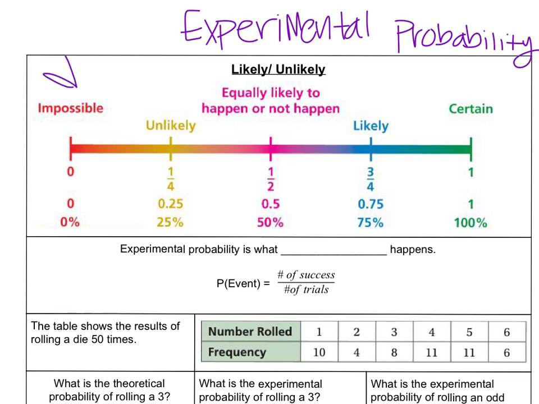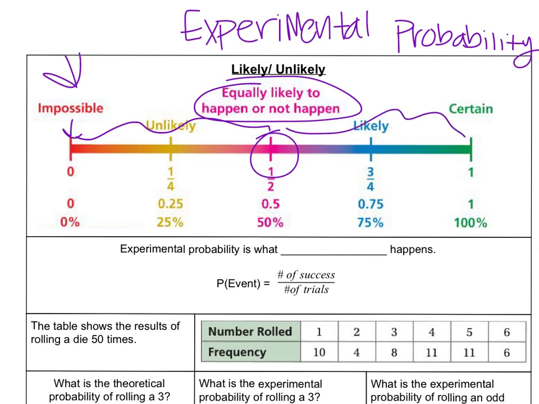And here I put our little chart to help us remember that if it's a 0, that means definitely not going to happen. 1% to 49% means it's unlikely to happen. It could, but most likely won't. A 50% chance means it's equally likely or not likely to happen. Then anything up to 99% is likely. It could still not happen, but it most likely will. And then 100% probability means that it's definitely going to happen.